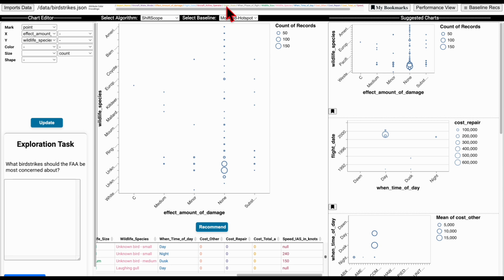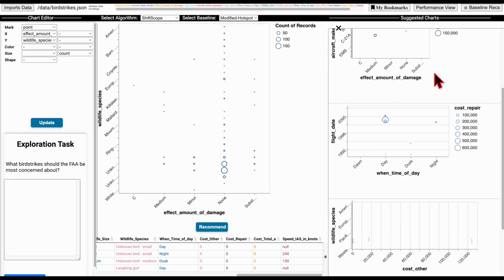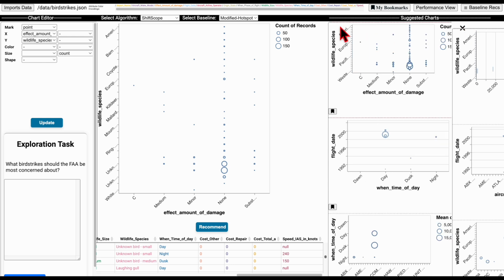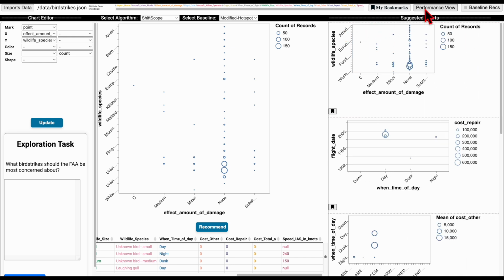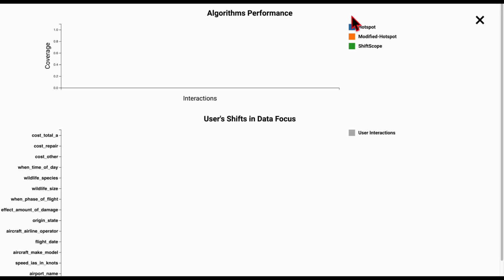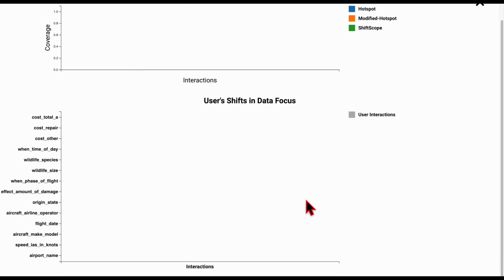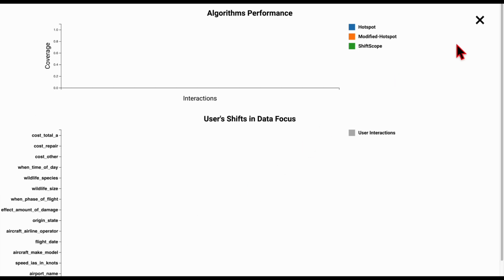SwiftScope also runs multiple baseline algorithms in parallel. We can look at the baseline recommendations. Or for ease of comparison, look at the performance view. The first chart here shows algorithms' coverage, and the second chart shows user shift in data focus. That is, in each interaction, what are the data attributes that the users interact with.